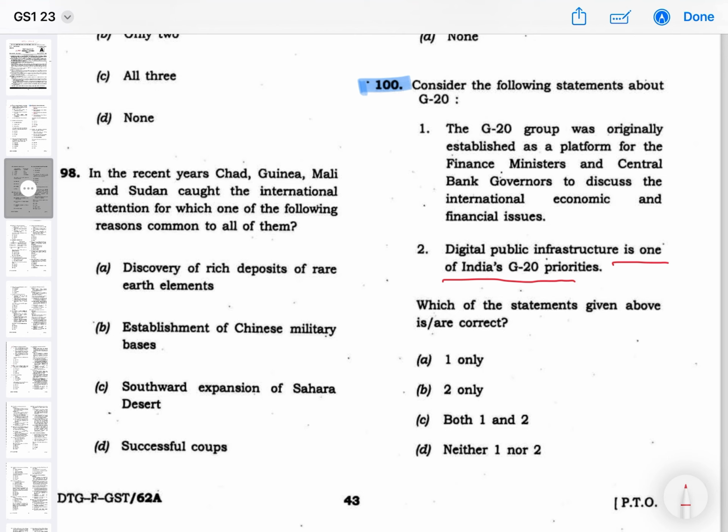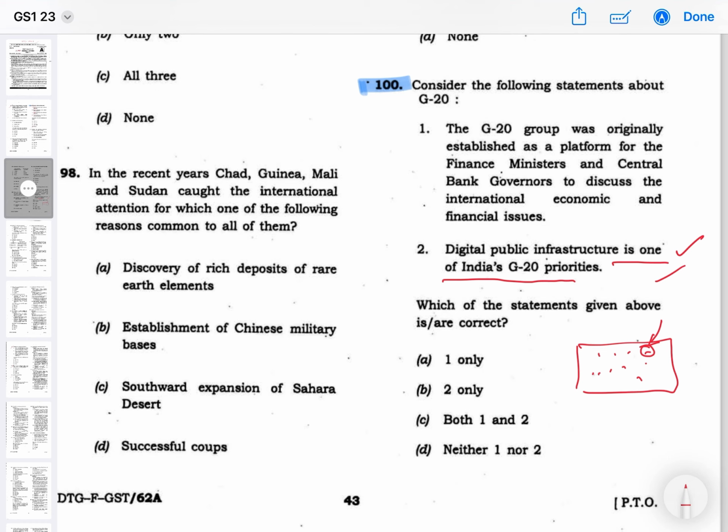So I will discuss one elimination technique here, and once again I am saying that this elimination technique was not applicable only to 2023, but it was applicable to other, previous years also. See the statement, statement 2. Digital public infrastructure is one of India's G20 priorities. Suppose this is a superset. So India has a number of G20 priorities. So obviously, if it is saying that it is one of the G20 priorities, then there is a very high chance that this will be correct. So the chance of statement 2 being correct is very high.